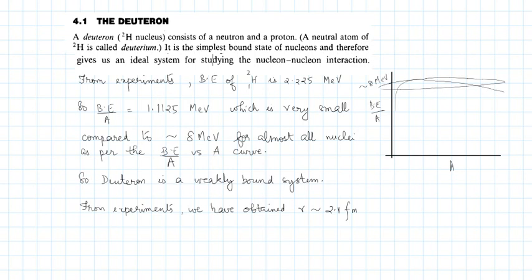So it's a weakly bound system. And from experiments, we also have obtained that R is approximately 2.1 femtometer, the radius of a deuteron.